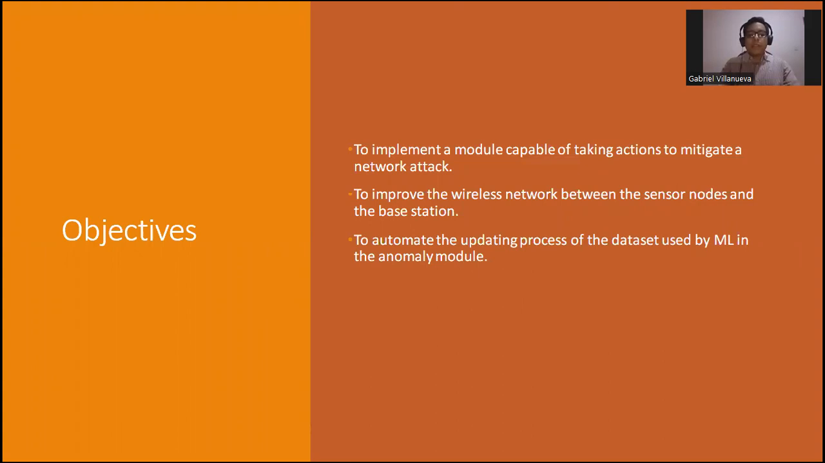So for this project, we have detected these objectives. The first one is to implement a module capable of taking actions when there is an attack detected on the network. Second is to improve the wireless network that exists in the IoT infrastructure, using a protocol other than Wi-Fi. And finally, it is to automate the upgrading process of the dataset used by the machine learning in the anomaly module.